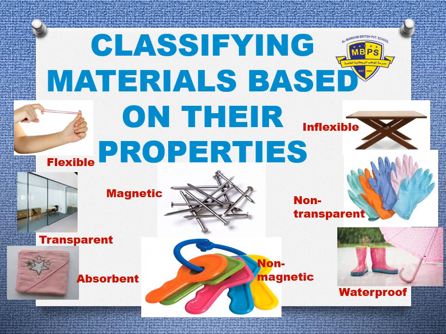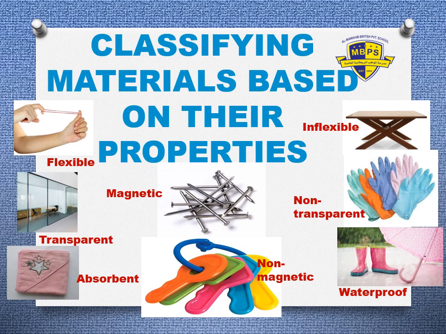Okay, now who will tell me how we can classify materials? Yes, I can hear the answer. Tell me how we can classify the materials. Very good, based on their properties. Well done, Grade 2. So, what are their properties? Flexible, inflexible, magnetic, non-magnetic, transparent, non-transparent, absorbent, waterproof. Very good.